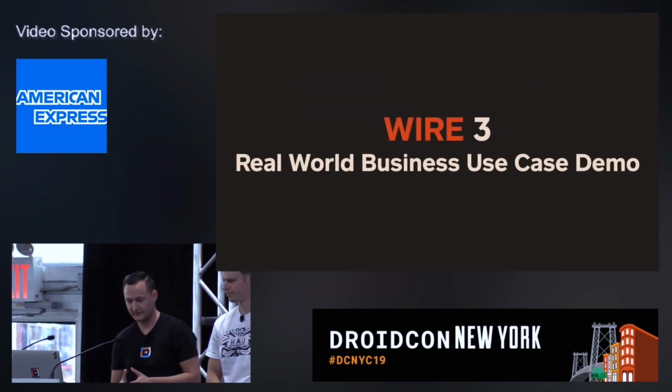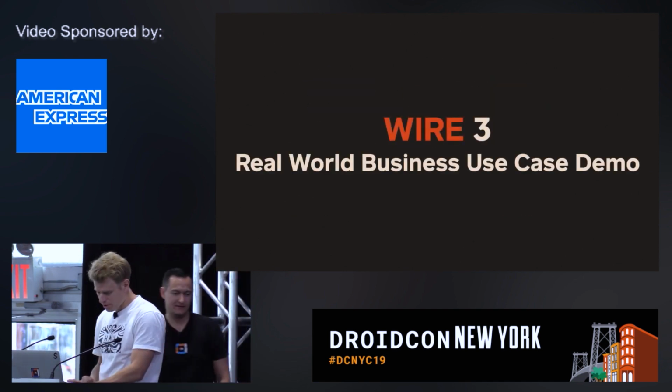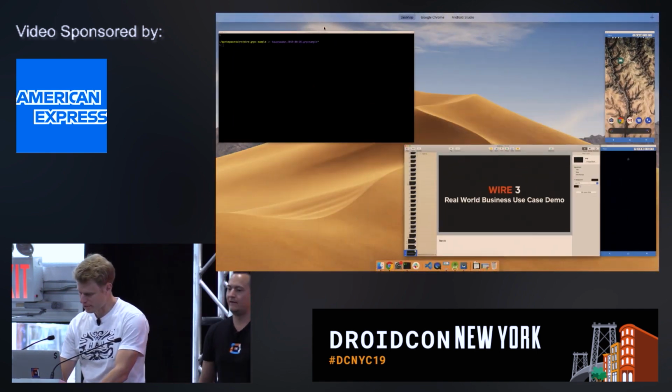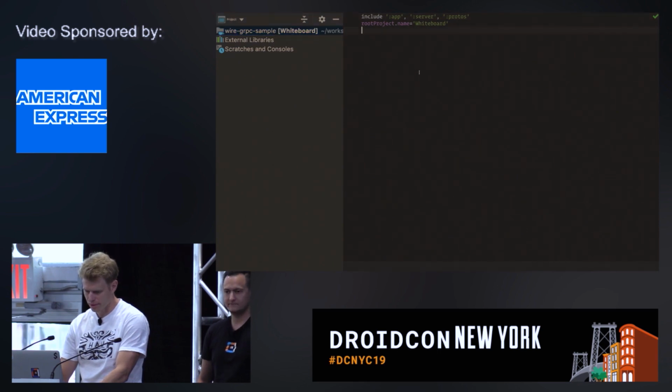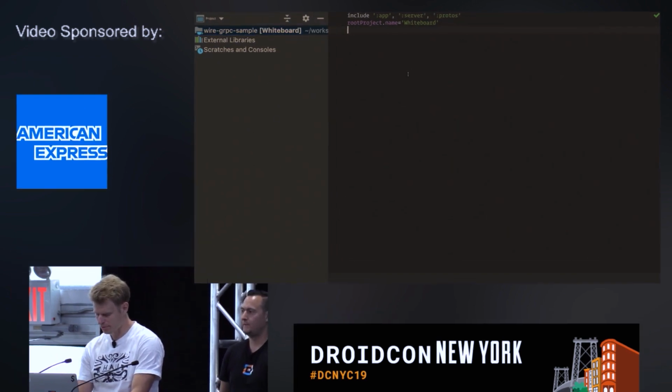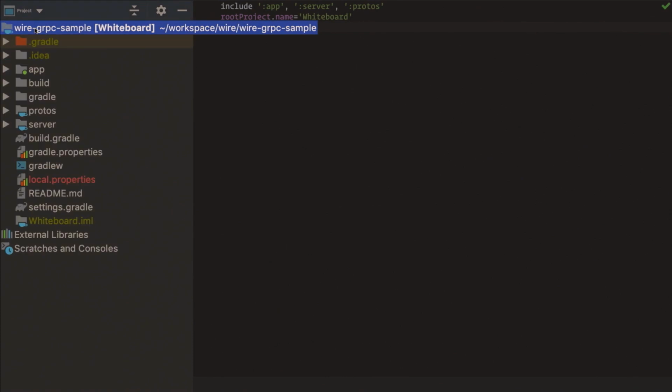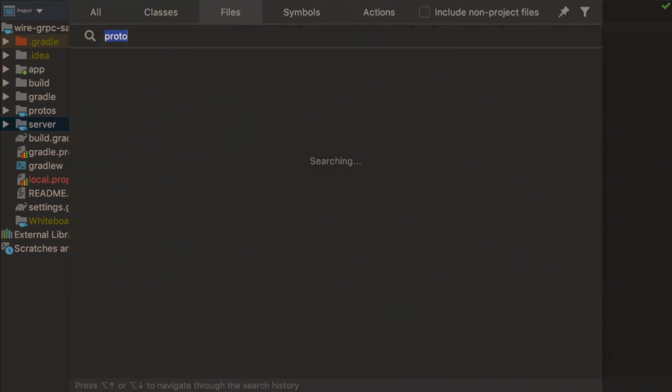So, show me the code. Yeah, let's see some code. So we made a sample app. We'll show the code quickly and then do the demo. There are basically three modules: app, protos, and server. Protos is where the common messages are generated. Then server will take care of its own RPC generation, and app will do the same.